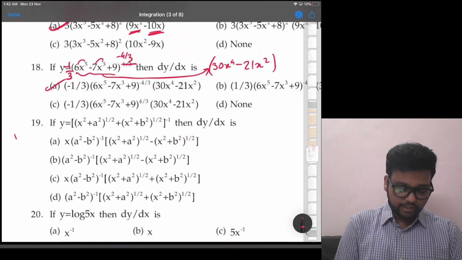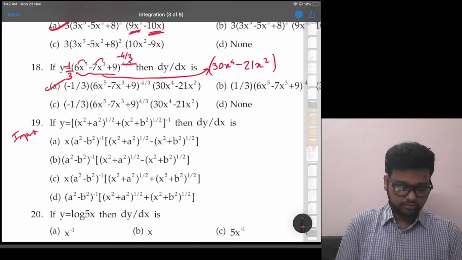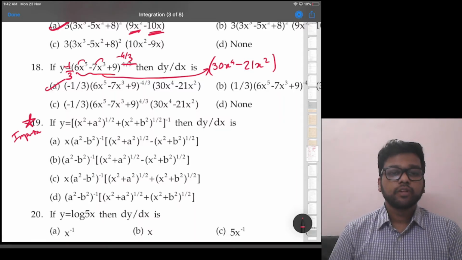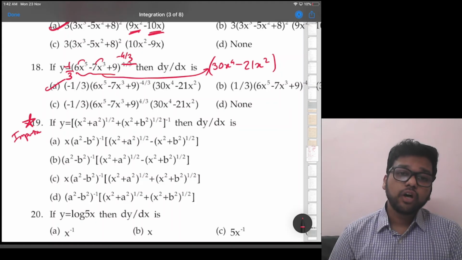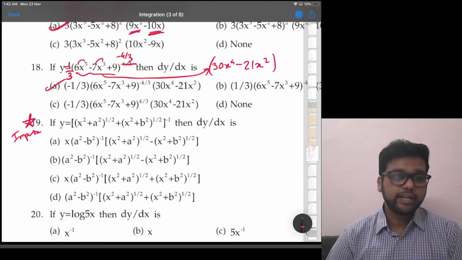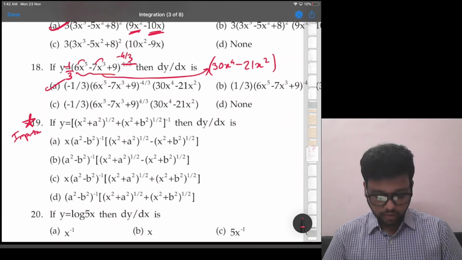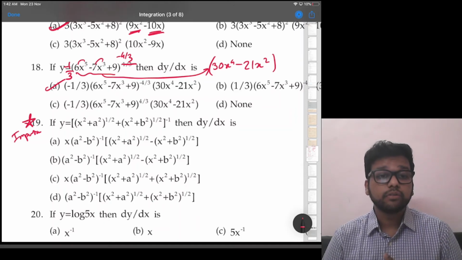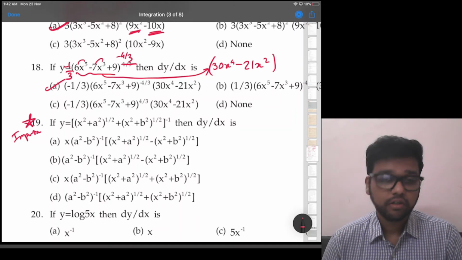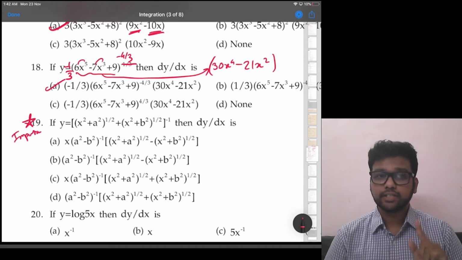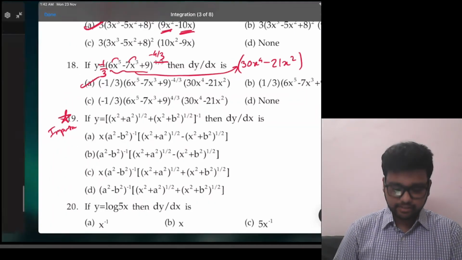Now 19th is an important question. Because if you try to solve it using normal chain rule, you will not get the answer. Okay, because you'll get the answer which will not be in this form. So you might think that the question is wrong, but there is a way to solve this question. Let's understand how. Let me write it somewhere else.